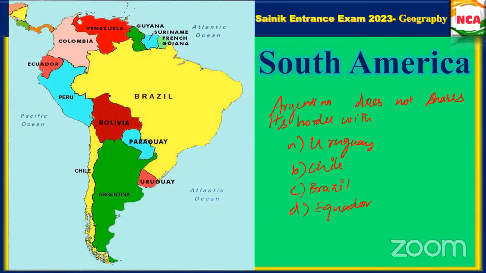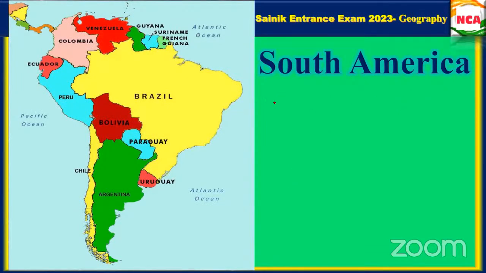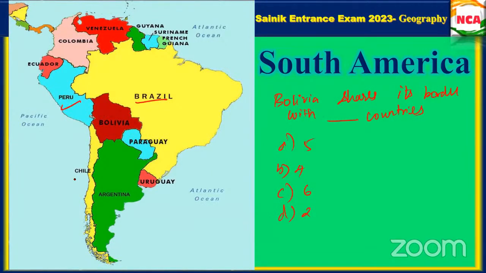So Bolivia shares its border with how many countries? Another question. Bolivia shares five countries. Option A will be 5, option B will be 4, option C will be 6, option D will be 2. Which of the following options is correct? 5, yes. It has Brazil, Chile, Argentina, and Uruguay, right? So 5 countries. So 5 is the right option.